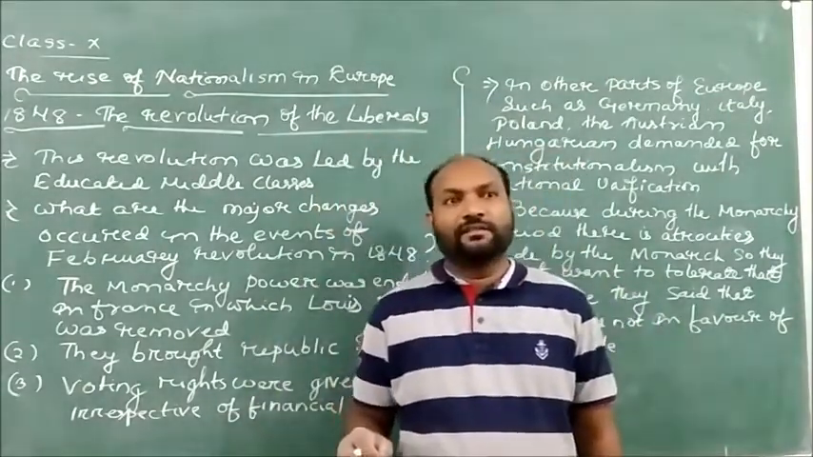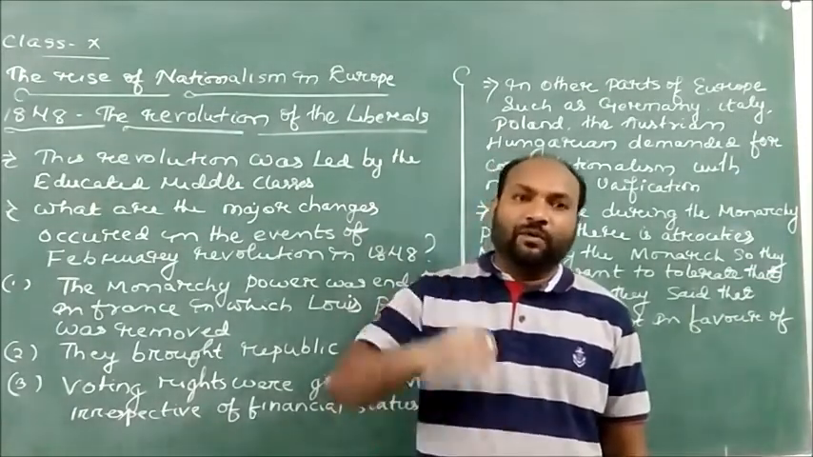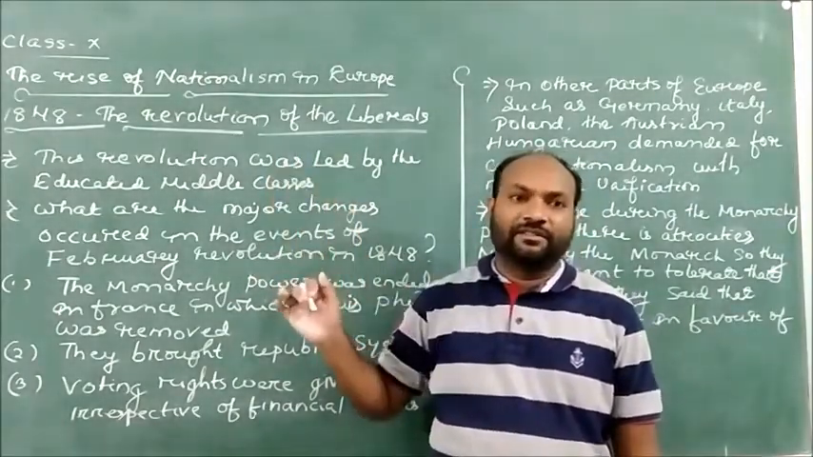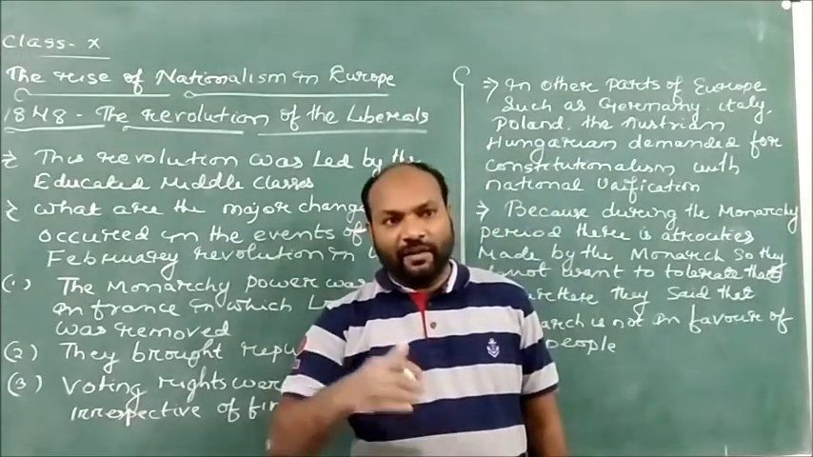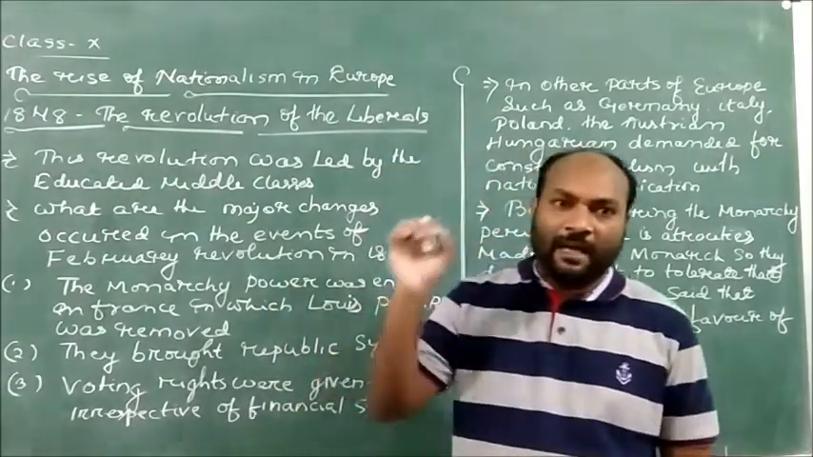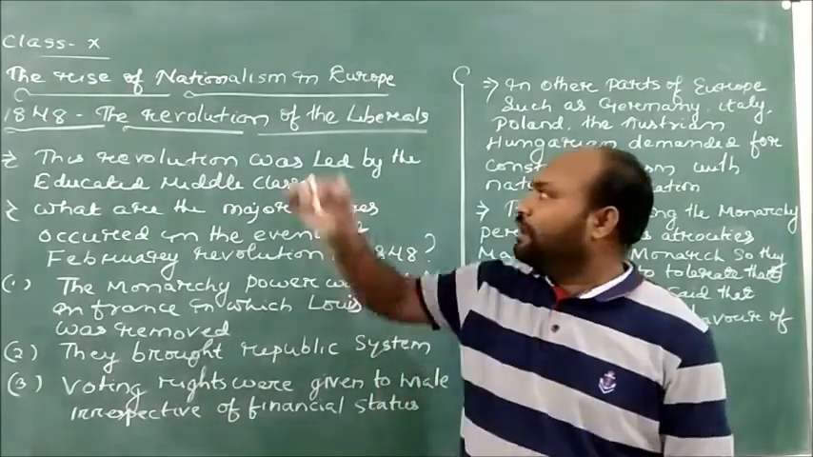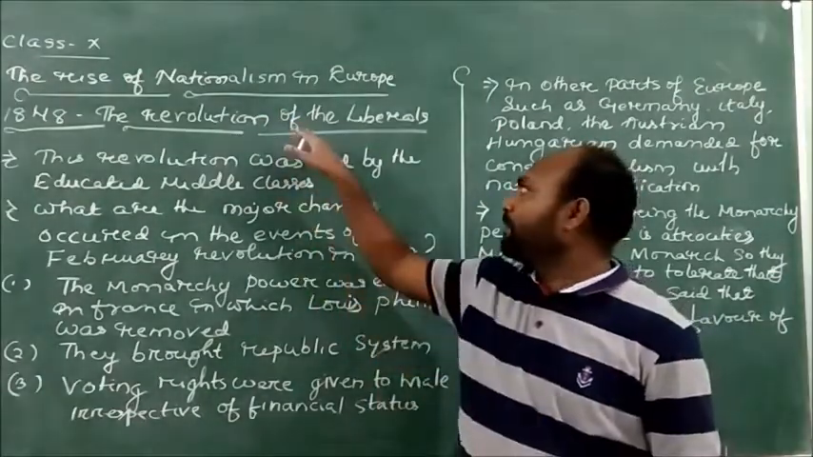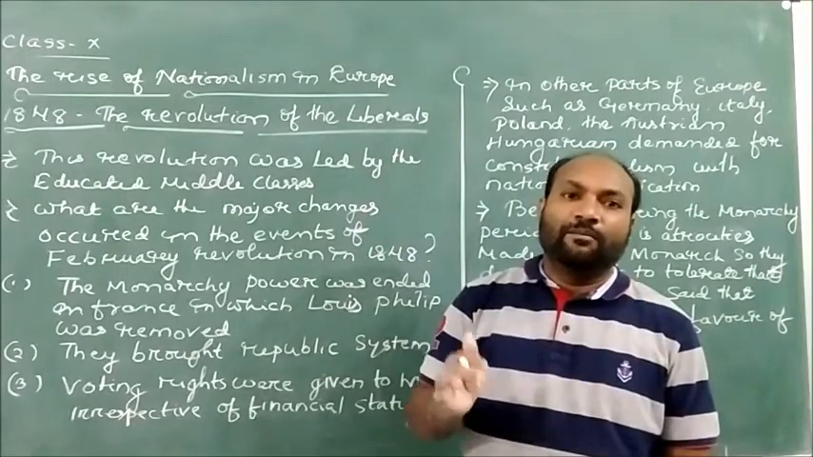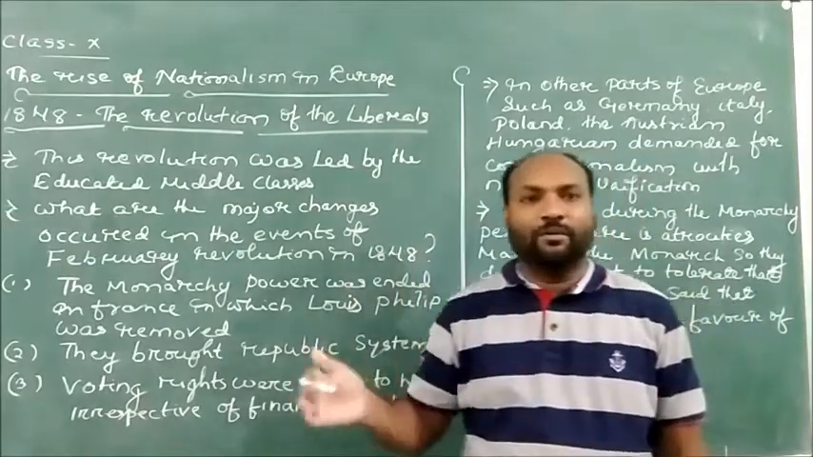Hello children, today we shall talk about the revolutions which happened in 1848. Dear children, there were so many series of revolutions in European countries, and one among them is the revolution made by the liberals in 1848. It is also called the February revolutions.